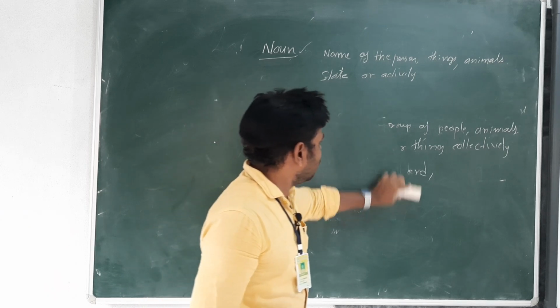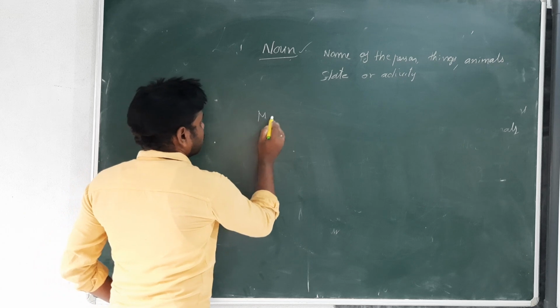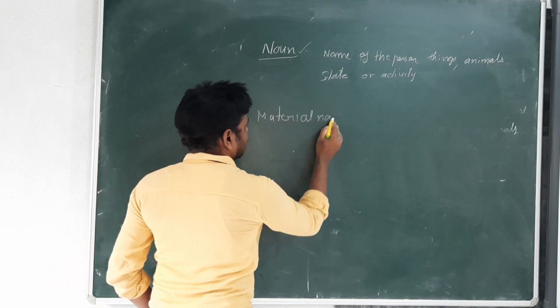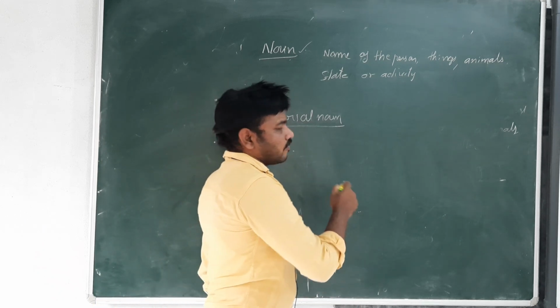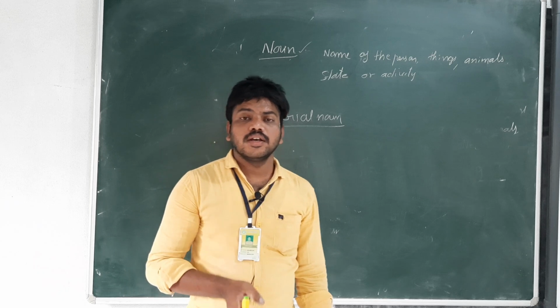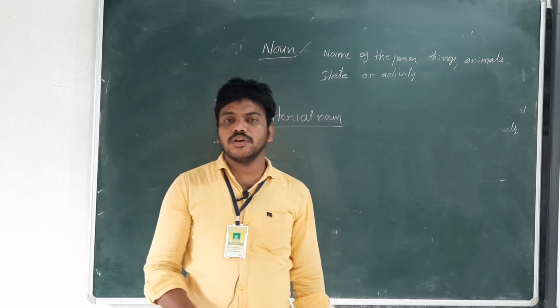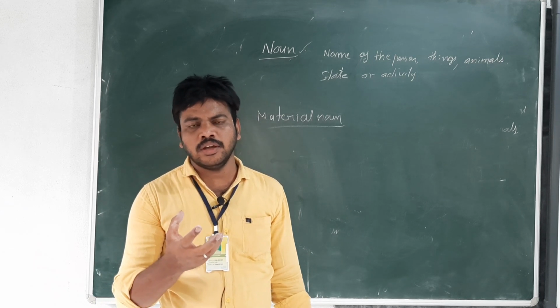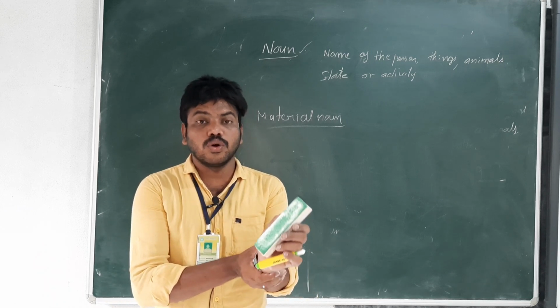Now let us see material noun. What is called material noun? Material noun refers to materials or substances of which a thing is made. For example, you take gold and make many things by using gold. Gold watch, gold chain.